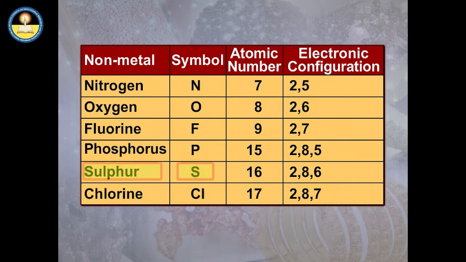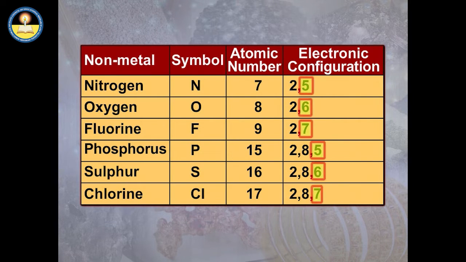Sulfur is denoted by S and has an atomic number 16. Its electronic configuration is 2,8,6. Chlorine is denoted by the symbol Cl and has an atomic number 17. Its electronic configuration is 2,8,7.